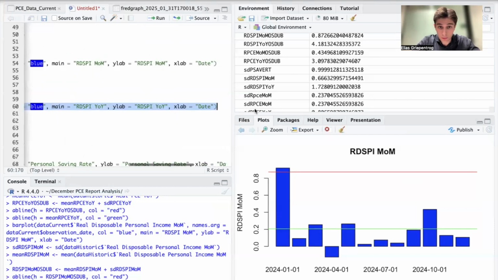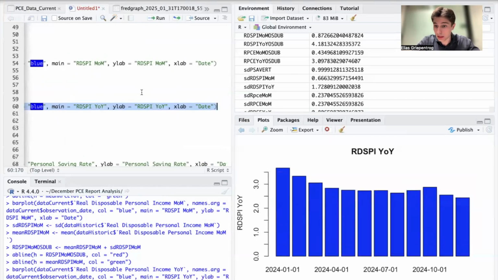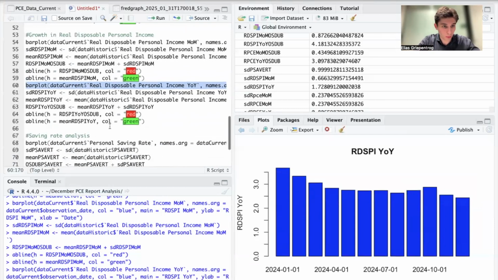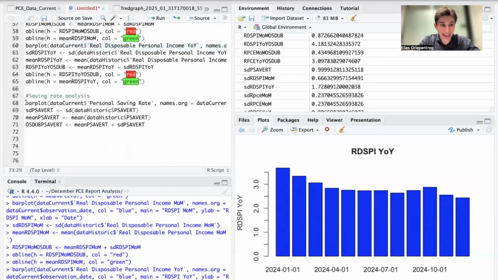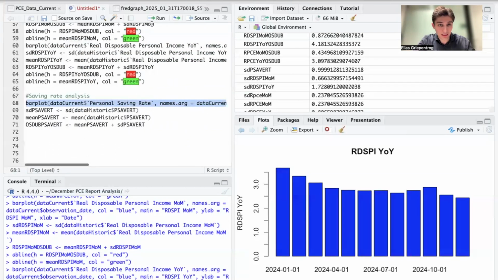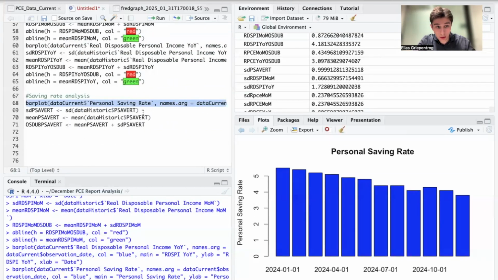And we can observe the same thing on a year over year basis, where we are seeing this deceleration in real disposable income growth. And now you may wonder, what is financing all that strong spending that we're seeing? Well, it is a depletion of savings. That was certainly the case in December because when we take a look at the saving rate here, we can clearly see that it continues to drop.